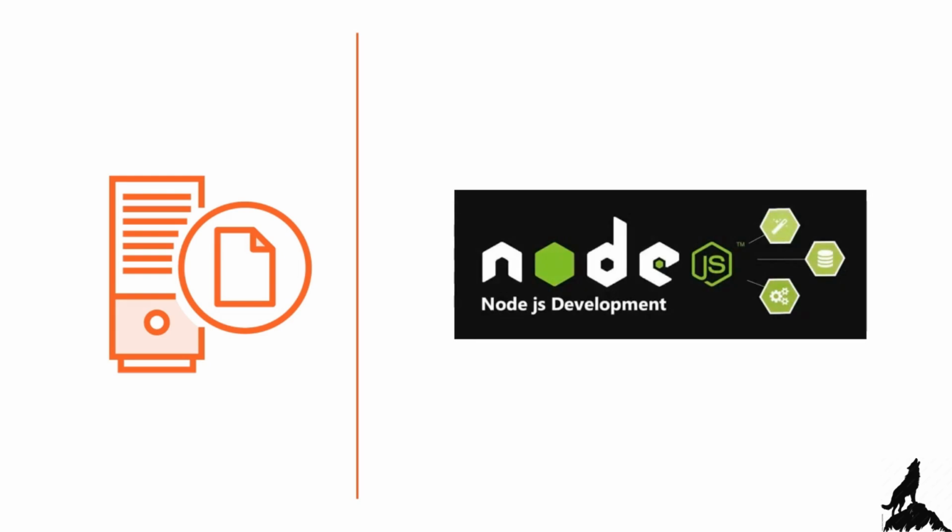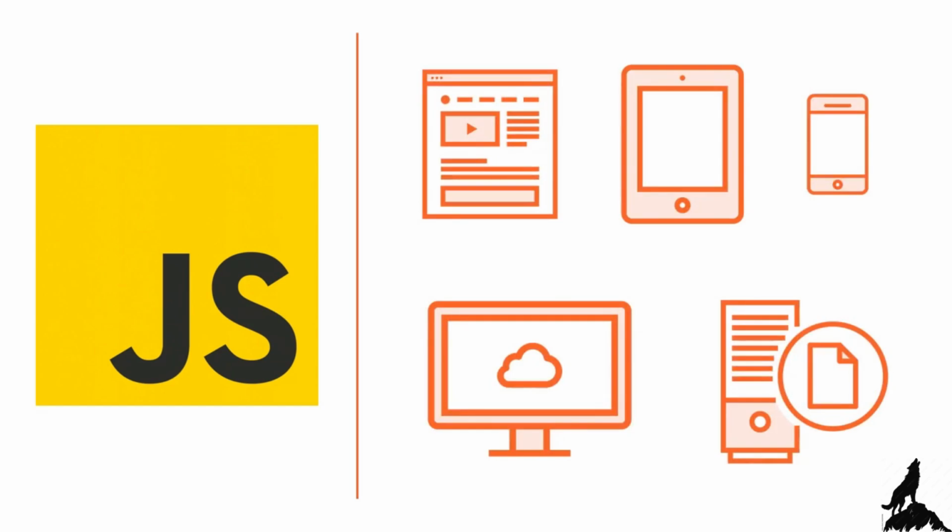Writing server-side code can also be accomplished in JavaScript. You can create web servers, web APIs, and other services using a technology called Node.js. So JavaScript is a multi-platform language. It will run in any modern web browser. It can be used to create native applications on smartphones and tablets. It can create desktop software for Mac and Windows computers, and it can be run on any backend server as well. No matter where you want your application to run, you can code it in JavaScript.